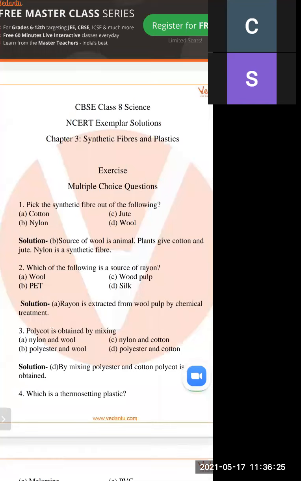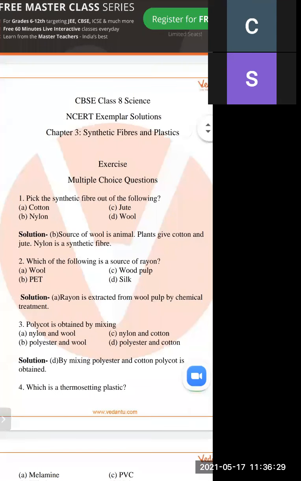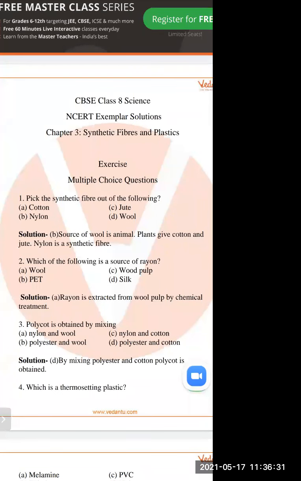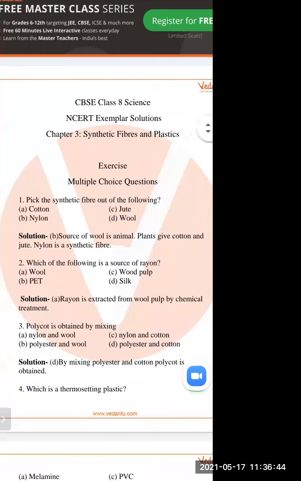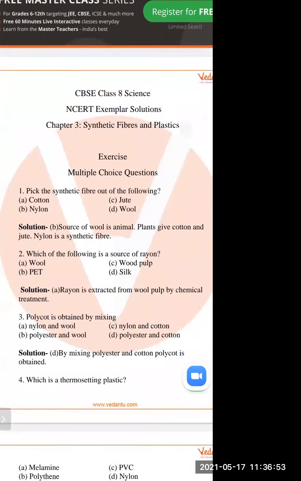So cotton is a natural fiber or synthetic fiber? Because cotton is obtained from the plant, so it is a natural fiber. And next, jute is also a plant fiber. And nylon and wool. Wool is also a natural fiber because it is obtained from the animals. And so nylon is a synthetic fiber.